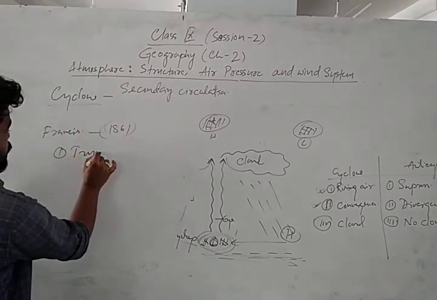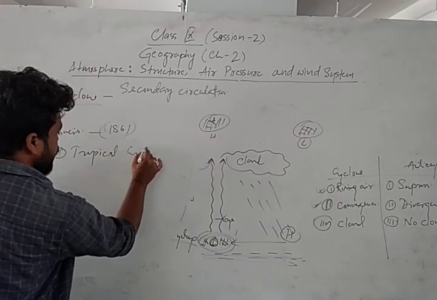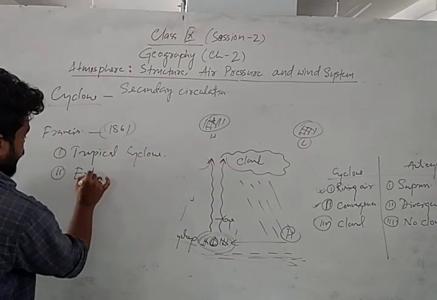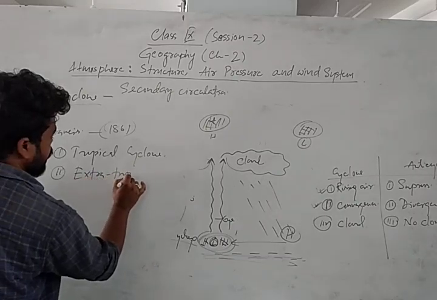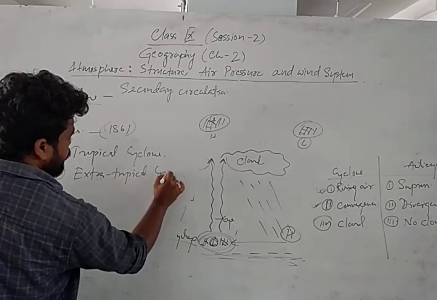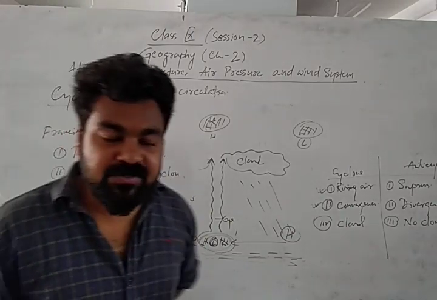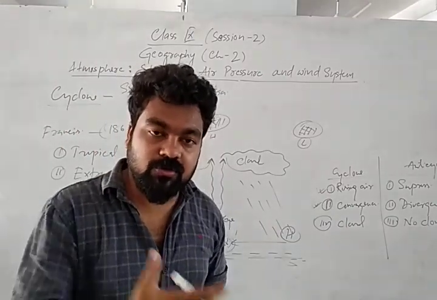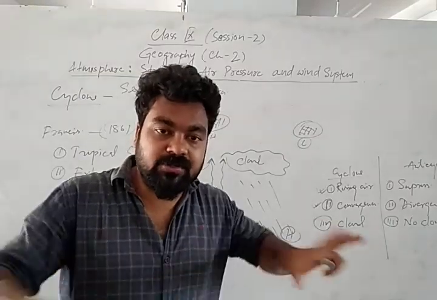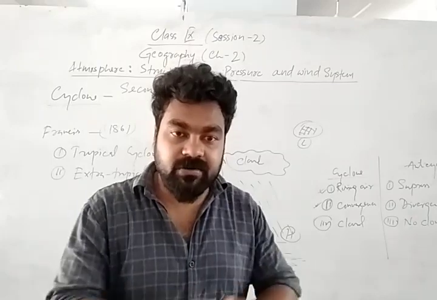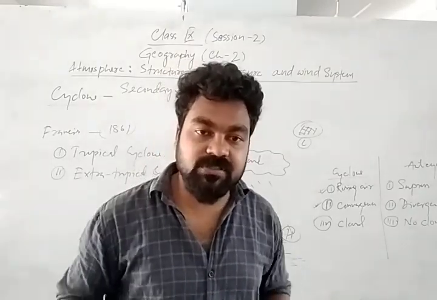One is tropical cyclone, another is the extra tropical cyclone, right? Tropical means generally cyclone forms in the tropical area, tropical region. So those cyclones form in the tropical region because tropical region is full of what? Plain regions. Generally the desert is there, uniform surface is there, these oceans are there, seas are there, right?